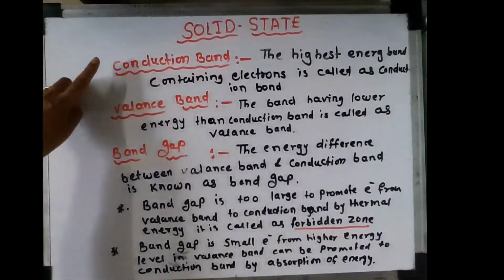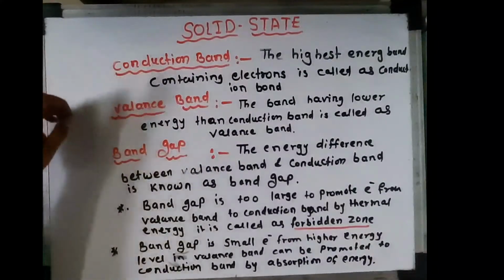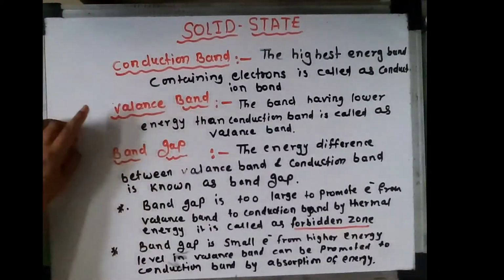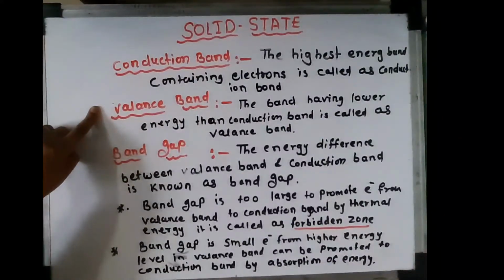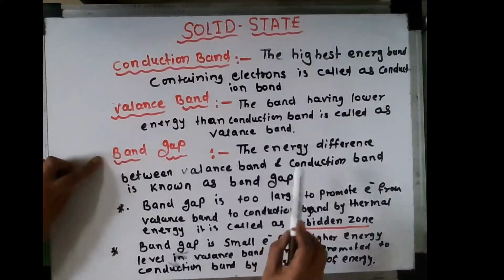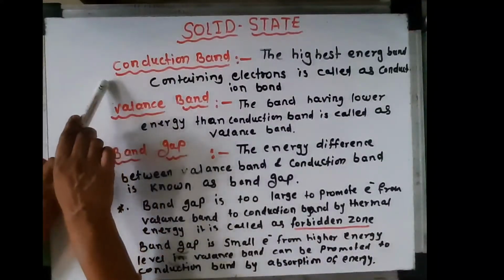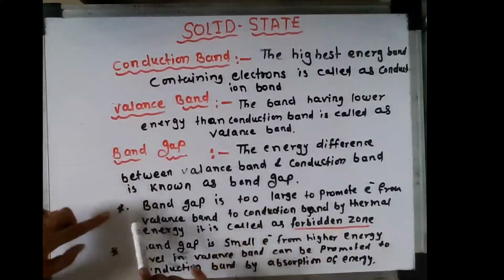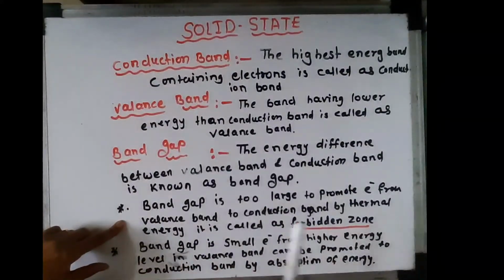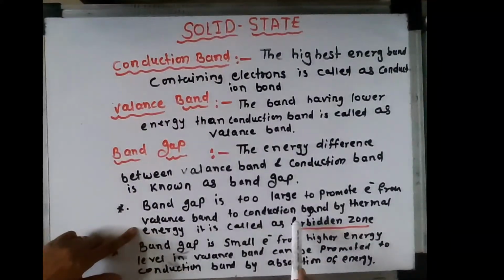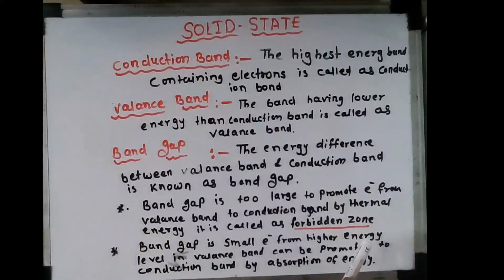So conduction band is the highest energy band where electrons are found. In valency band there is a lower energy level, and band gap means the energy difference between the valency band and conduction band. If the band gap is too large to promote the electrons from valency band to conduction band by thermal energy, this zone is called a forbidden zone. And if band gap is small, electrons from higher energy level in valency band can be promoted to conduction band by absorption of energy.